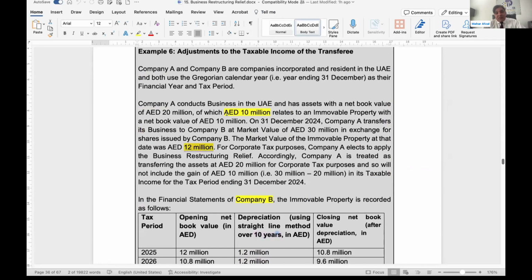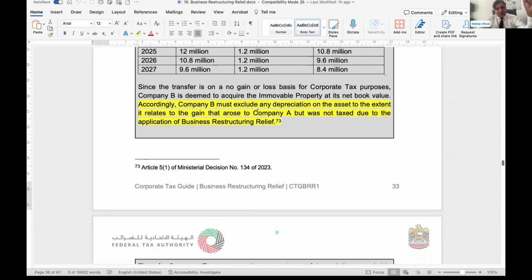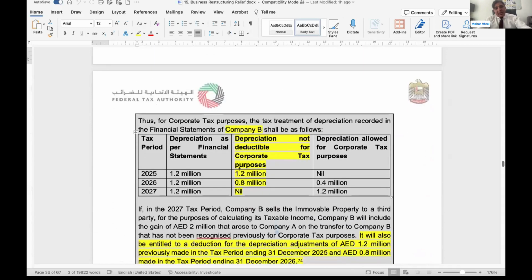12 million and 10 million. 2 million was the gain at the time of transfer, but this gain has not been booked by the transferor because they wanted to enjoy the business restructuring relief and they have opted for this. So the difference between 10 and 12, 2 million, has been disallowed here. Can you see? In the first year, full depreciation has been disallowed. So once the depreciation has been disallowed, the taxable profit of the transferee will go up by 1.2 million. The transferee will be liable to pay more tax.